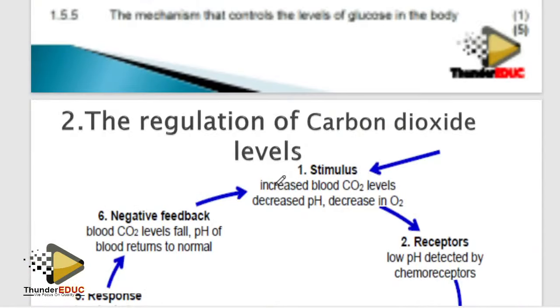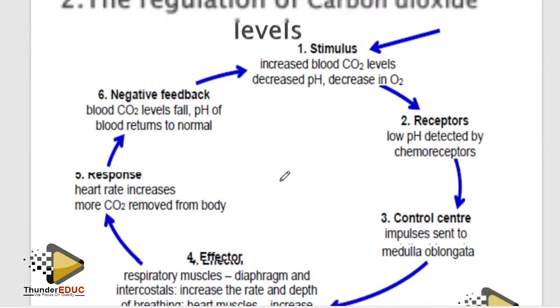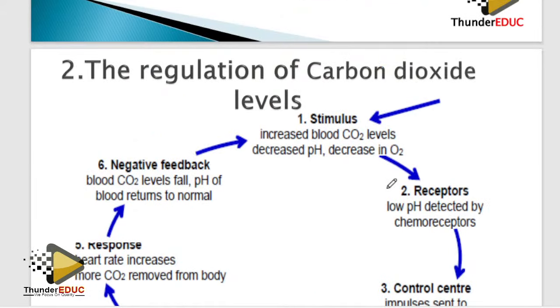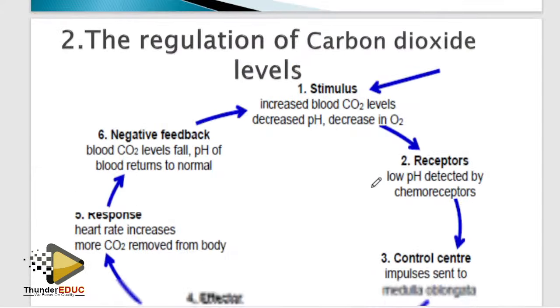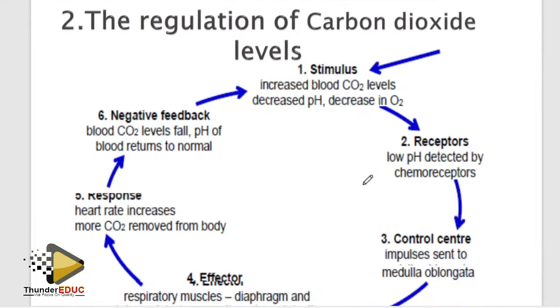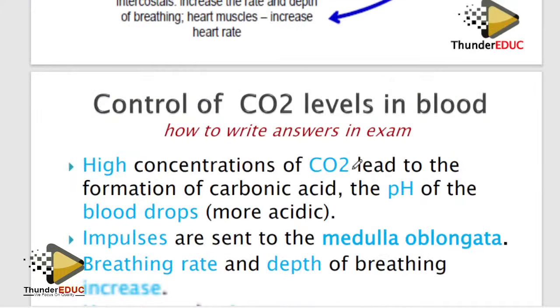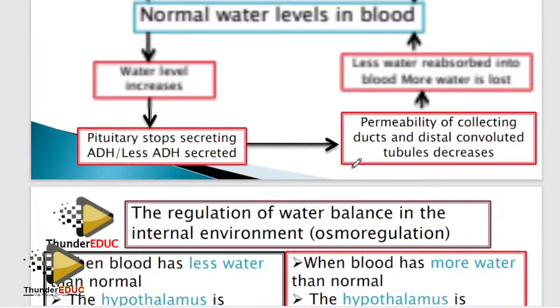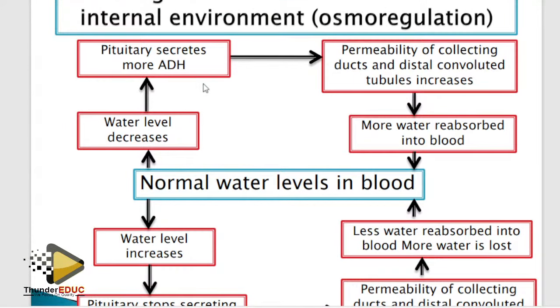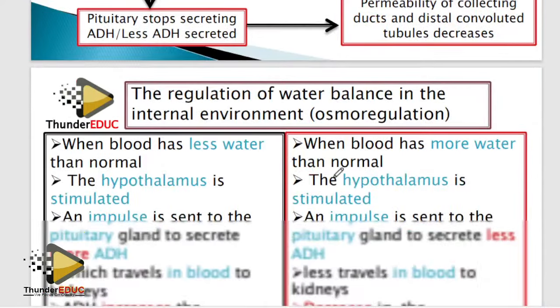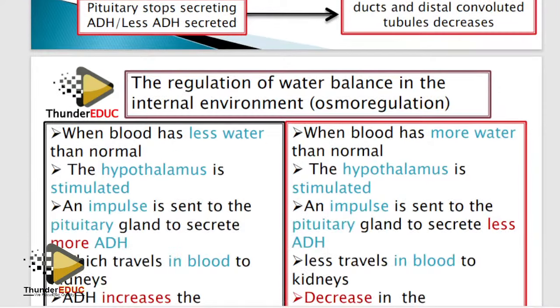I like it. Whenever they bring carbon dioxide, people fail. I don't know why. But it's the only one which doesn't have two ways. So please at least try to master it. But the rest, the same thing I talked about: normal level of water, decrease, you have here the increase, the pituitary gland, and now the function of the ADH. Simple. So this must be your guide for you to pass.